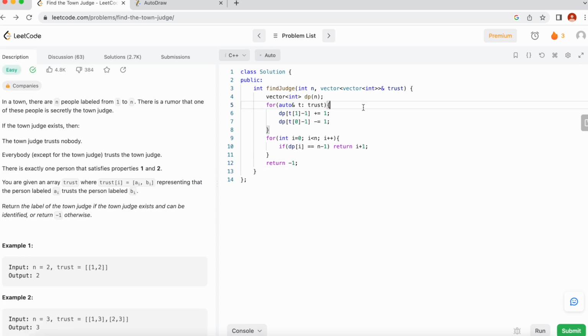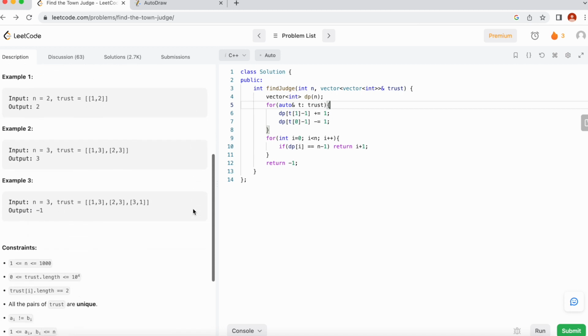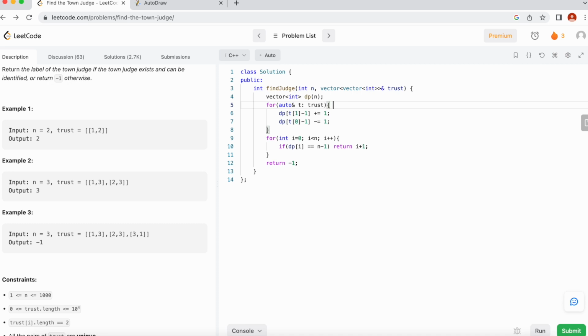Now let's calculate the time complexity for this problem. Here we are traversing the length of the trust array, which is up to 10 power 4. Let's just say it is m times. Here also we are traversing n times, so it will be n plus m.